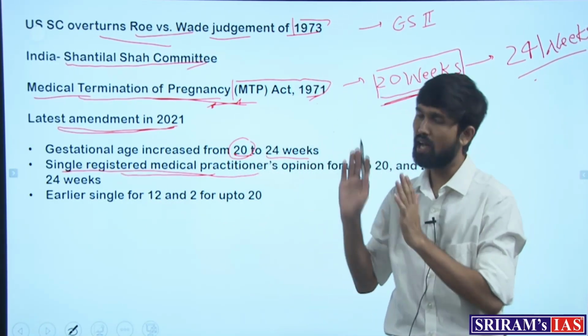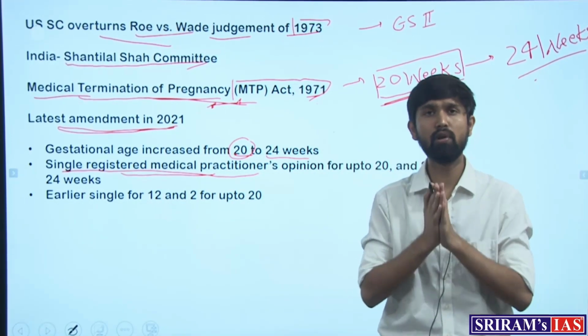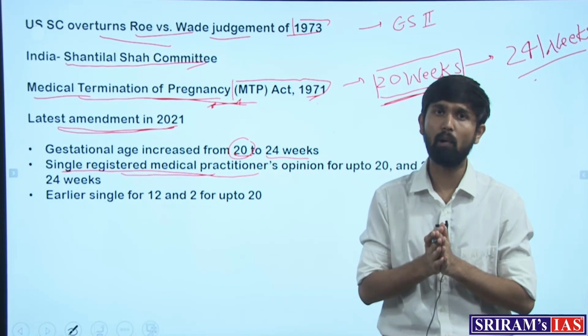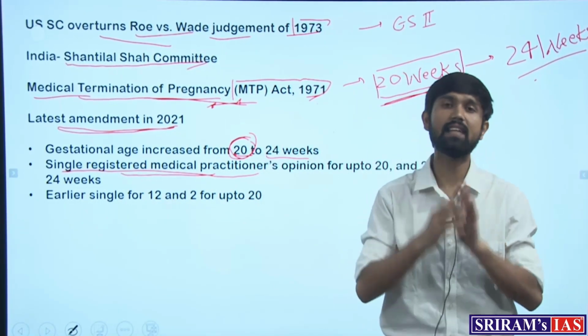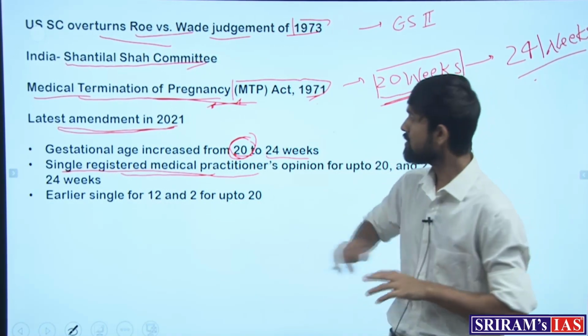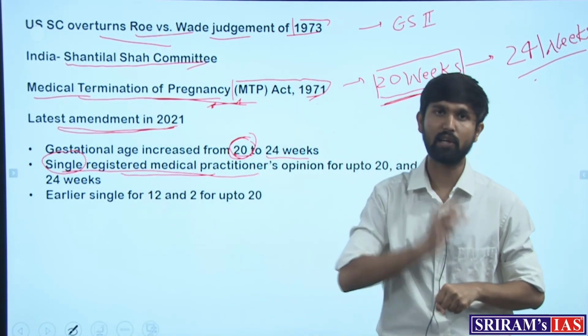What conditions are those? We'll be taking a look at that, but if these conditions are fulfilled and the gestational age is less than 20 weeks, then the opinion of a single registered medical practitioner is required.